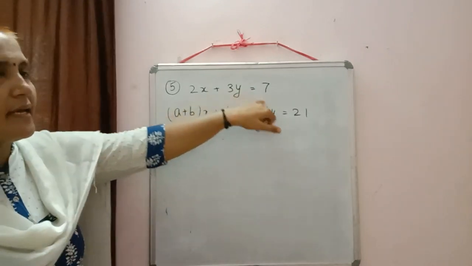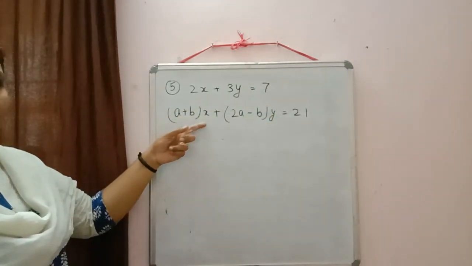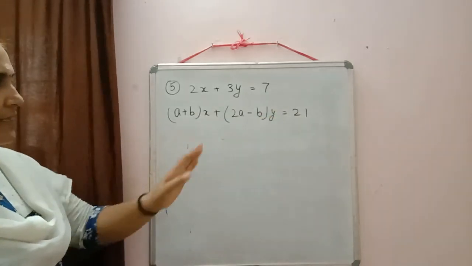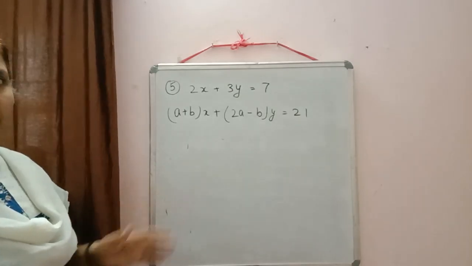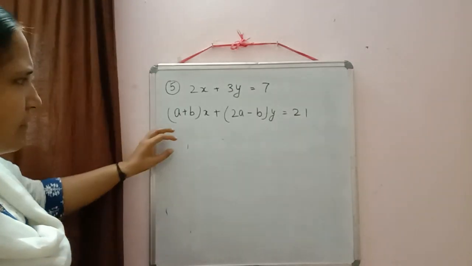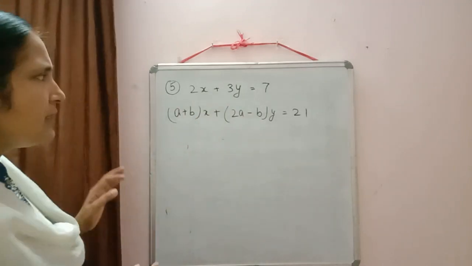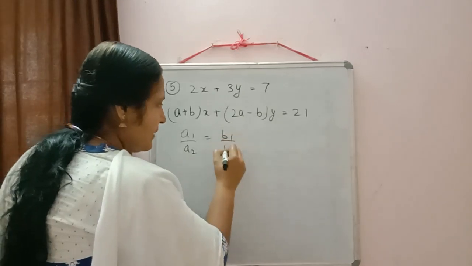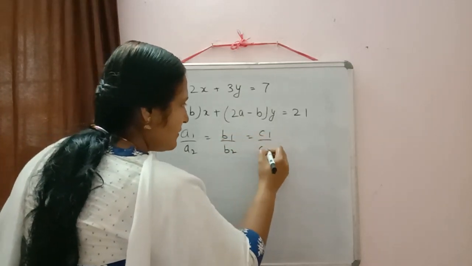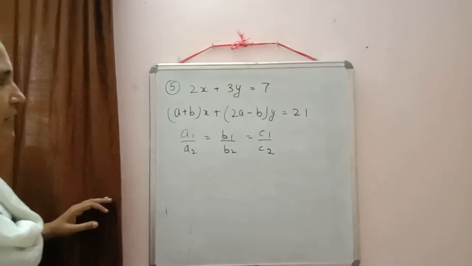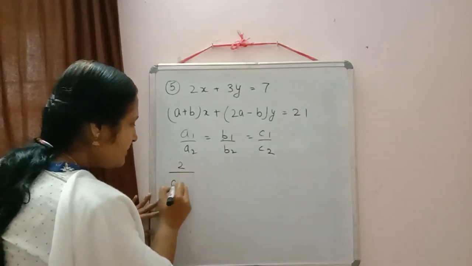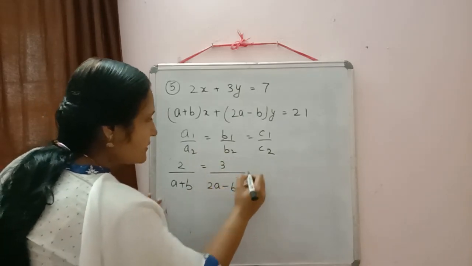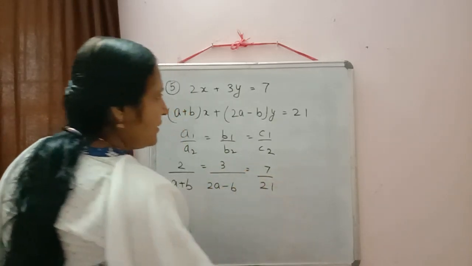2x plus 3y is equal to 7. (a plus b) into x plus (2a minus b) into y is equal to 21. Everything is arranged properly. So we just will put the condition. Again write down for infinitely many solutions. A1 by A2 equal to B1 by B2 equal to C1 by C2. Now substitute the values we have. 2 by (a plus b) is equal to 3 by (2a minus b) is equal to 7 by 21.